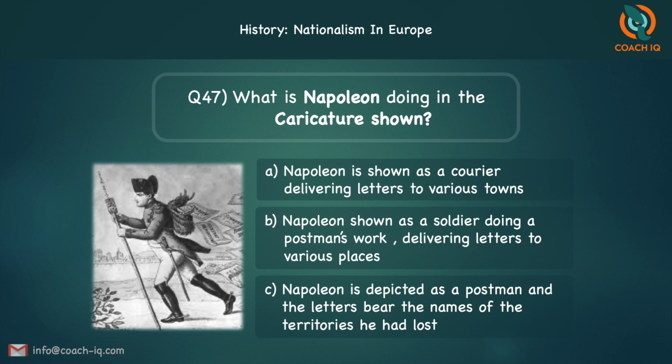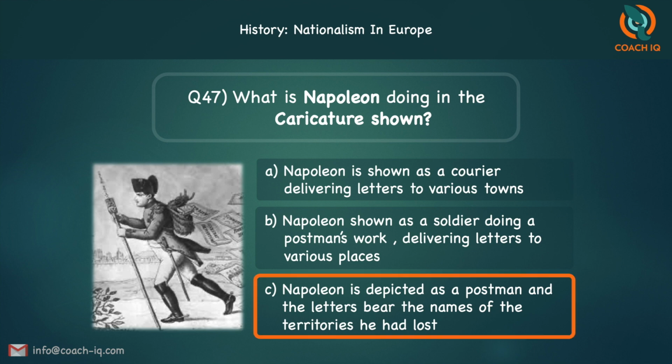Or he's depicted as a postman and the letters bear the name of the territories he had lost. So what does this caricature depict? What does it tell you? The answer is the third one. He's shown as a postman, and all those letters which are falling out of his bag are the names of the territories he had lost after the battle at Leipzig.